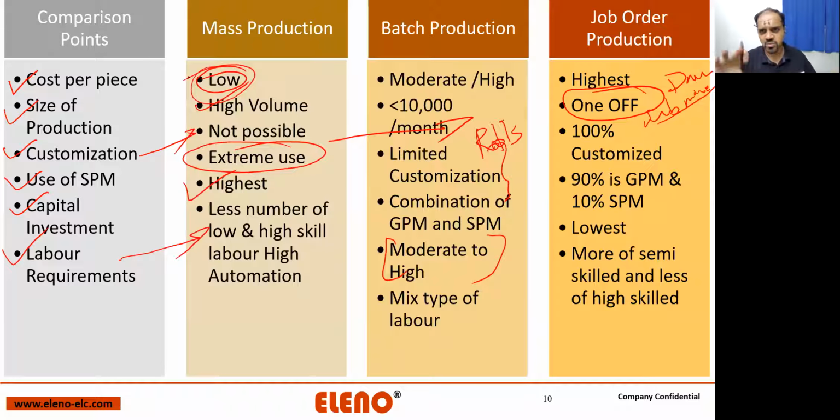What is mass production, what is batch production, what is job order production? Any product you come across, so if this Tupperware bottle is there, it is 100% what is this bottle? Can you answer this? What type of production it is? Yes, it's a mass production, right?